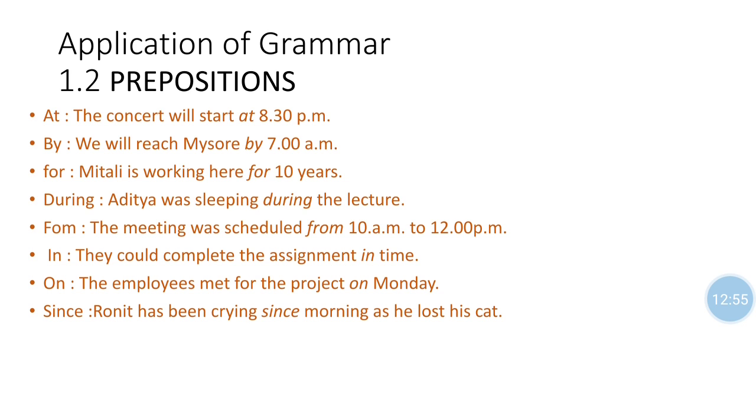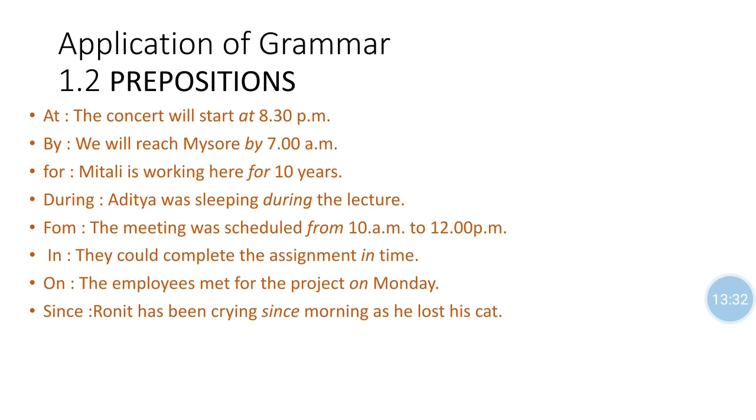For. Mitali has been working here for 10 years. When a period of time is mentioned, we use for. So a 10-year duration is mentioned here. That's why we use for. If a point of time is used, we use since. Next, during. Aditya was sleeping during the lecture. The activity of sleeping is indicated by the preposition during, while the lecture was going on.